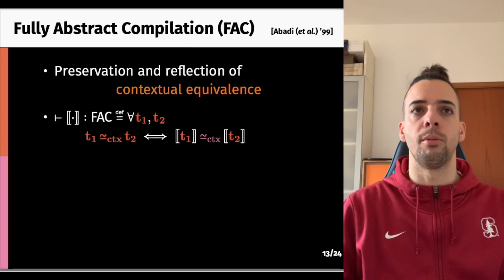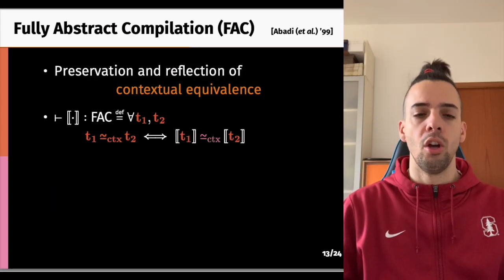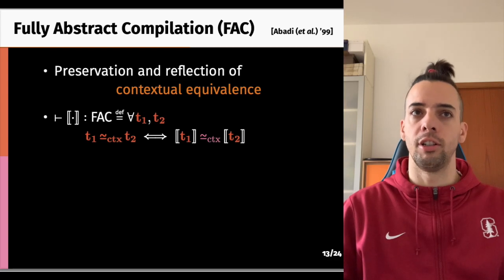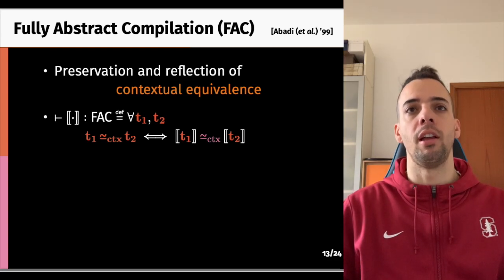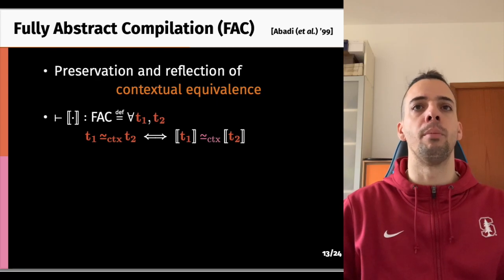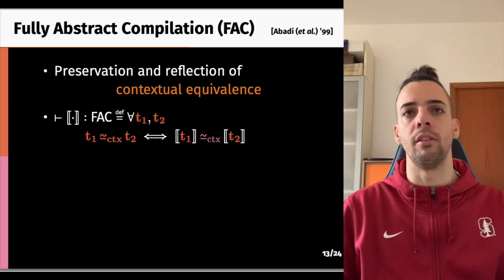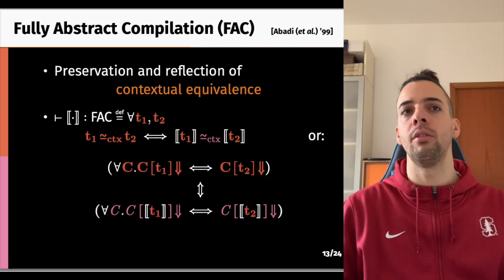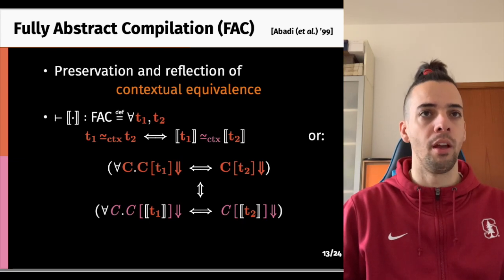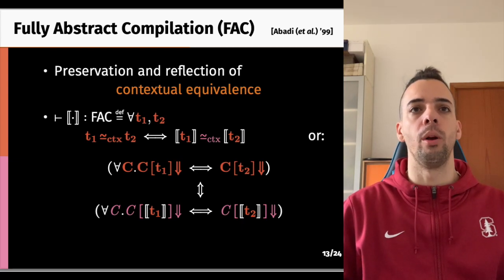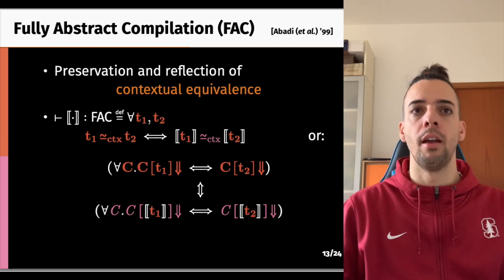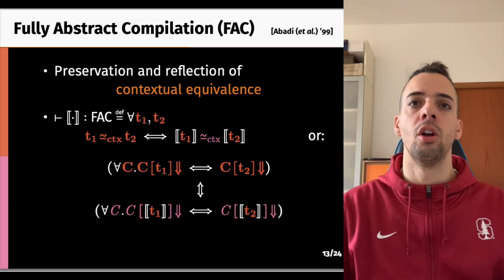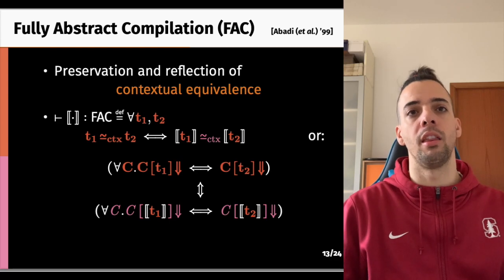The theory that I just summarized in order to reason about language expressiveness was theorized by Mitchell in the 90s and refined by Abadi and others around the turn of the century. And this is called, nowadays, fully abstract compilation, which formally amounts to the preservation and reflection of contextual equivalence, as captured by the definition in the slide. If we expand the definition of ISO and EQUI contextual equivalence in the definition of fully abstract compilation, we obtain a top-level co-implication, the vertically aligned one, between two other co-implications, both of which state co-termination of terms no matter what context they interact with.